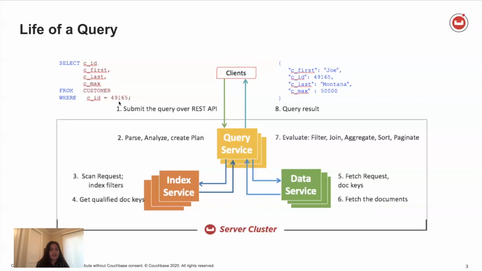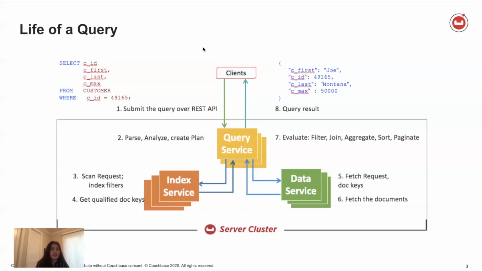Suppose the key for that was K01. So it would then send K01 back to the query service. The query service would then send K01 to the data service and retrieve the entire document associated with key K01. And then out of that entire document, it would select the CID, C first, C last, and C max and display it back to the client.